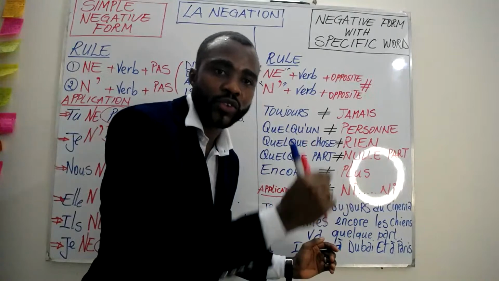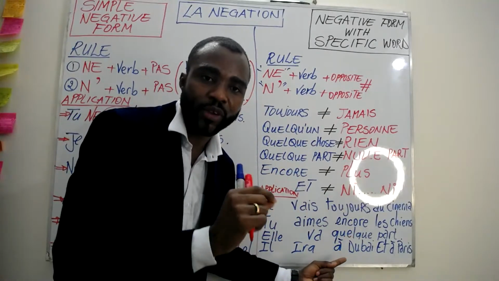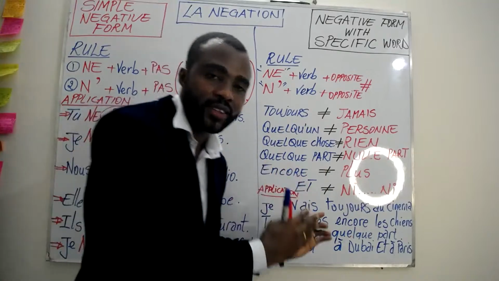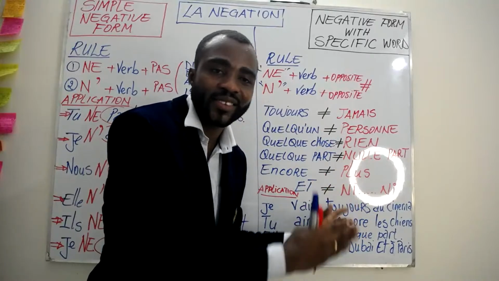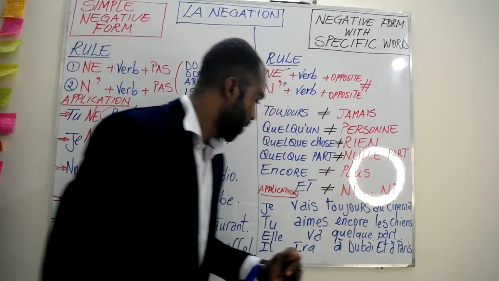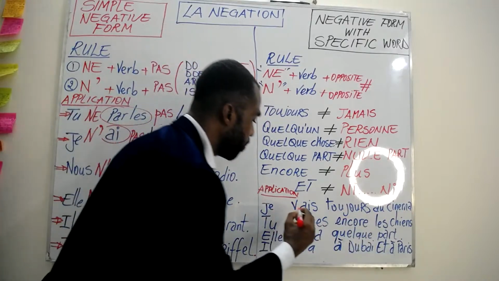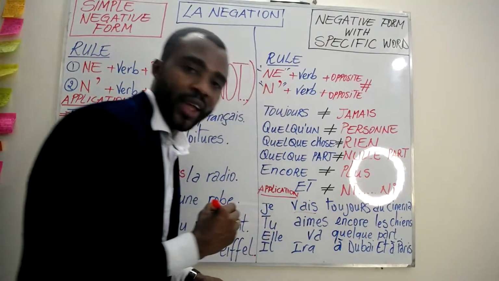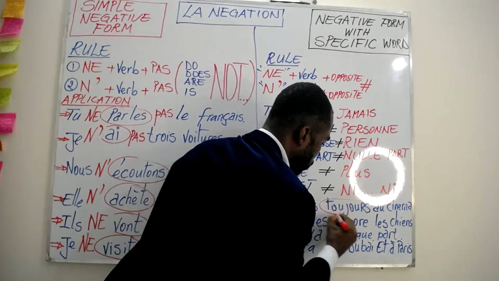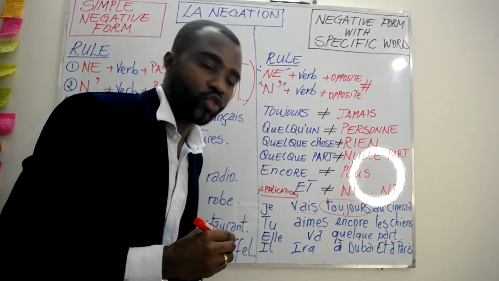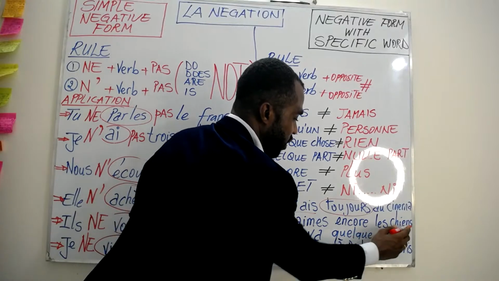Then after, we're going to circle all the specific words, to easily identify them, know their opposites, and apply them. So here, je vais toujours au cinéma. Our verb is vais, and the specific word is toujours.